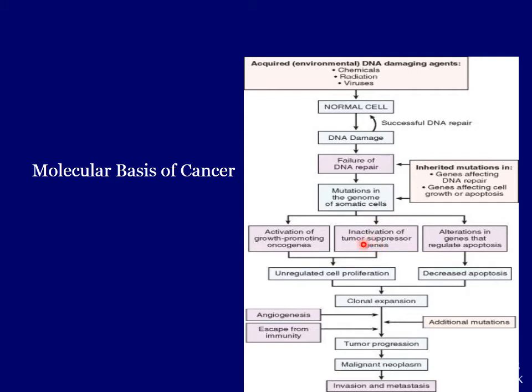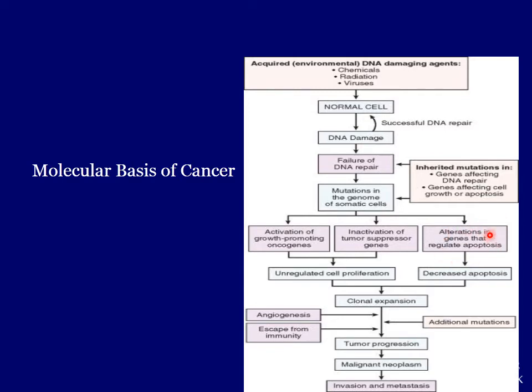suppressor genes. So basically, what did we study? That the growth promoting proto-oncogenes are the healthy genes that are involved in the normal growth and division. Then tumor suppressor genes should be healthy and actively working, so that if a tumor is going to be formed, those genes should work to suppress that tumor formation. And the pro-apoptotic genes should be actively working if there is some damaged cell, if there is some cell with the mutation, it is formed, that cell should be apoptosed, should be dead by using those pro-apoptotic